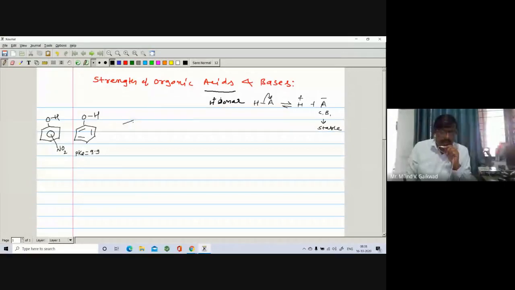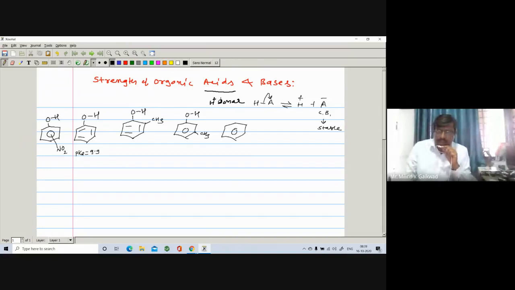If you compare with another example, here is pi bond, pi bond, pi bond, and here is an OH. And on this benzene nucleus, suppose I put a methyl group at the ortho position. You can put it at the meta position, and then you can put it at the para position.